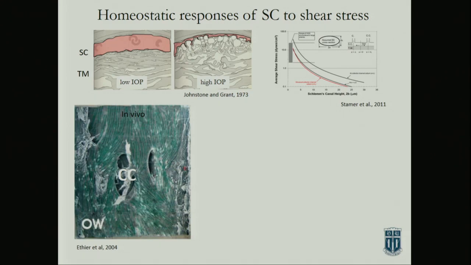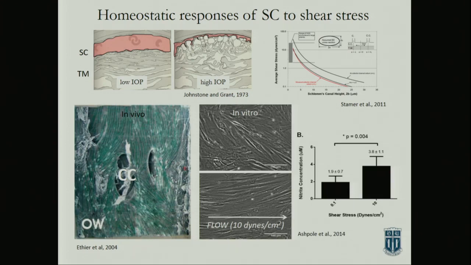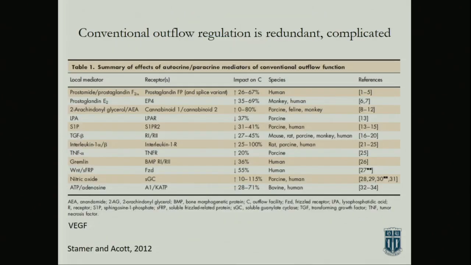So the cells align with the shear stress, and you can also do this experiment in culture where you have no shear stress, and then you have shear stress, and you can see the Schlemm's canal cells will align, and they'll increase nitric oxide. So the system is very much sensitive to that pressure change.